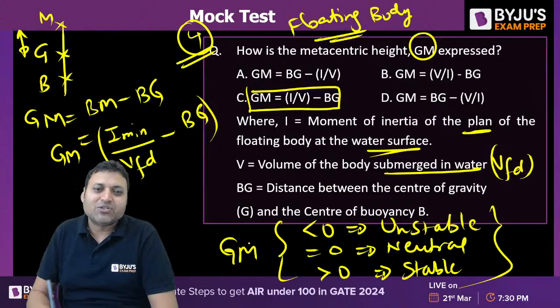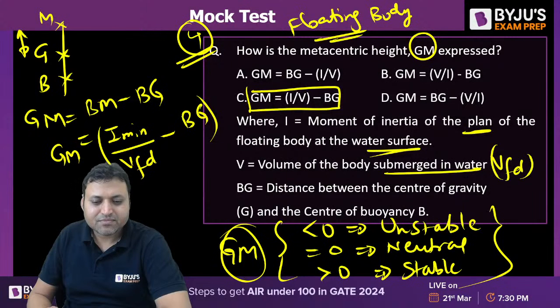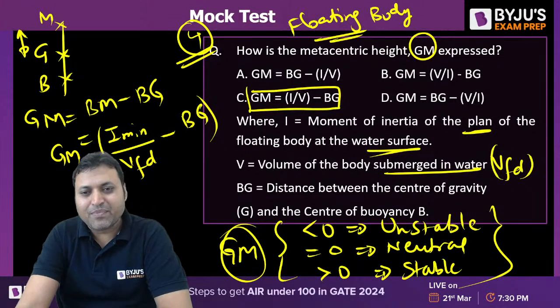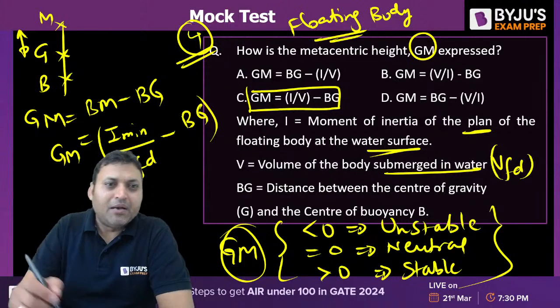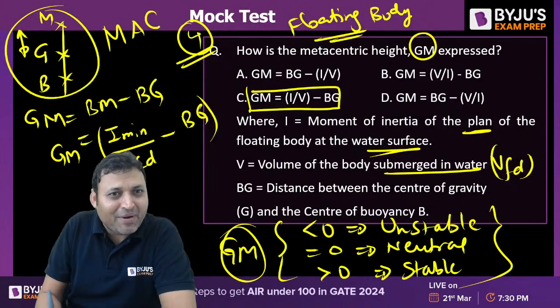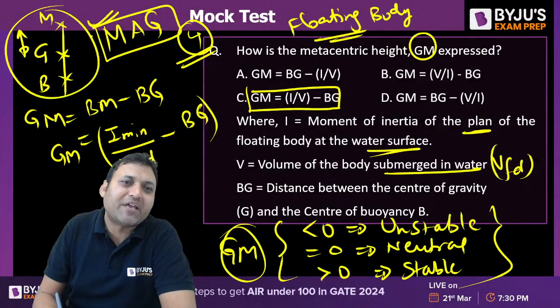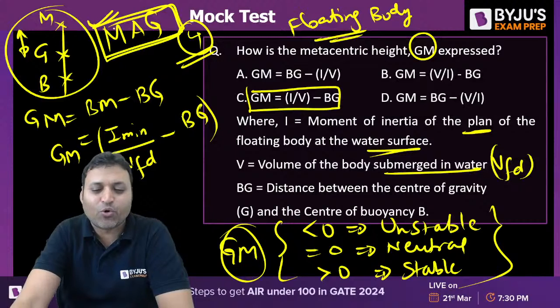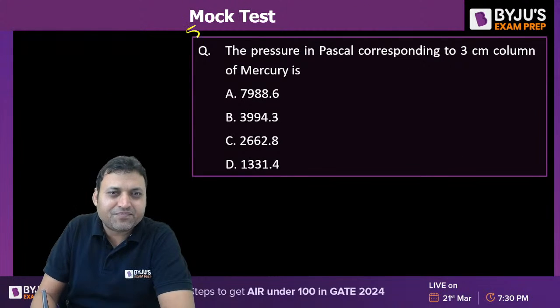All right. So GM, metacentric height, is a very, very important parameter. GM is the deciding parameter in the floating body. The short trick you need to remember is MAG. When the metacenter is lying above the center of gravity, then the floating body is rotationally stable. All right. Let us move to question number 5.